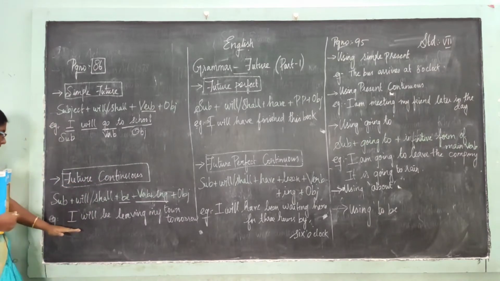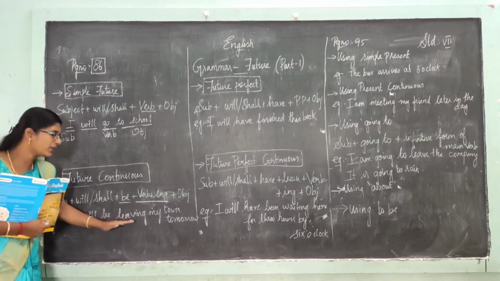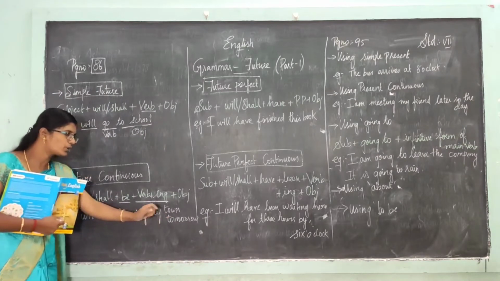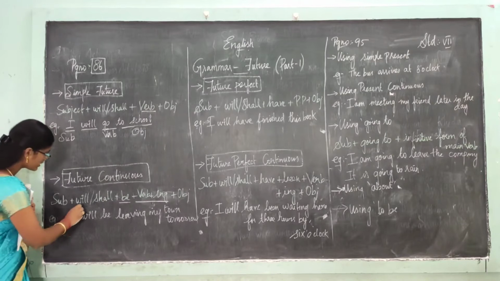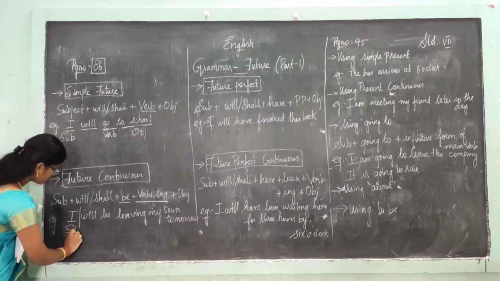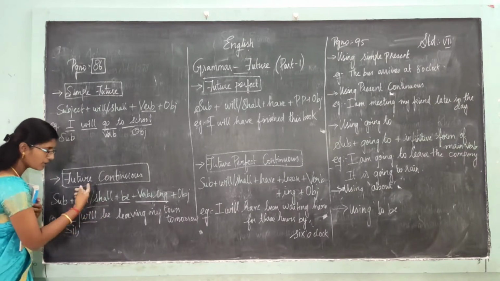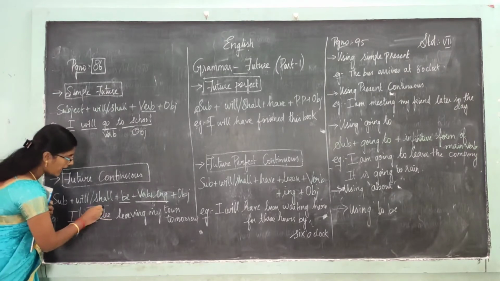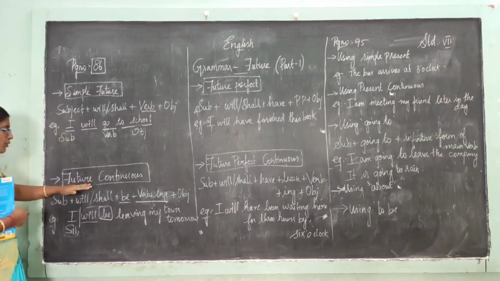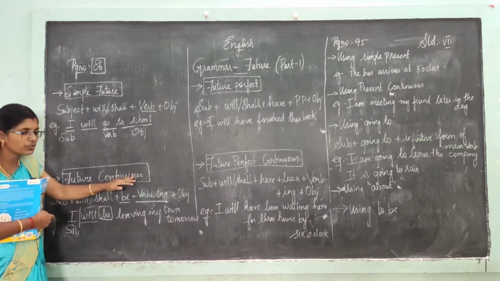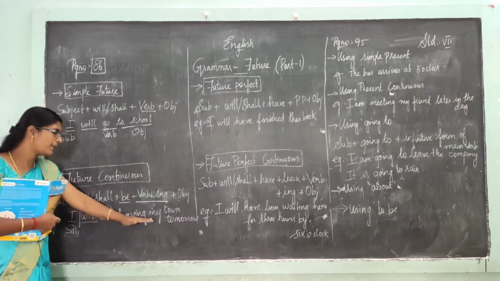So let's see an example. I will be leaving my hometown tomorrow. Look at this. I is the subject, will or shall, you can write anything. You have to add be in future continuous. Be plus continuous, as you all know, is verb plus ing.